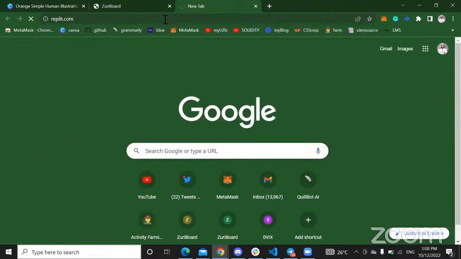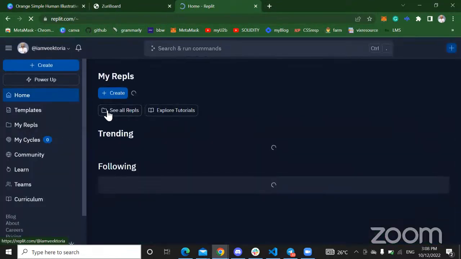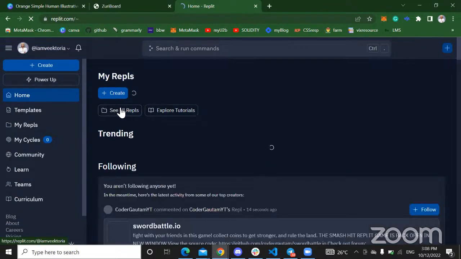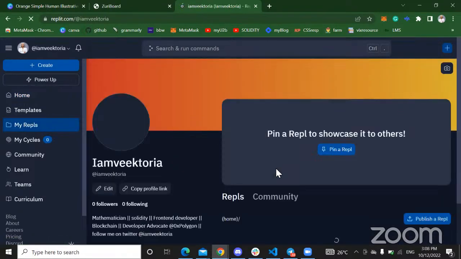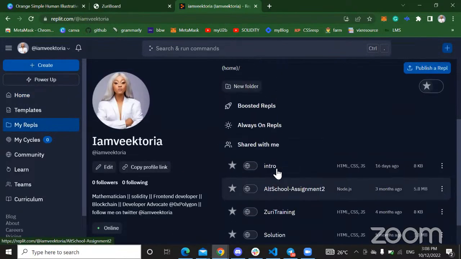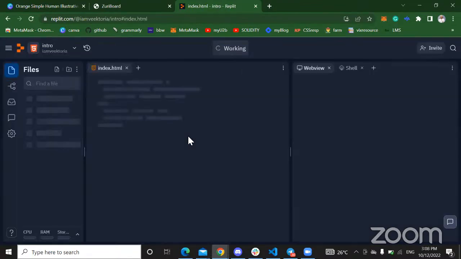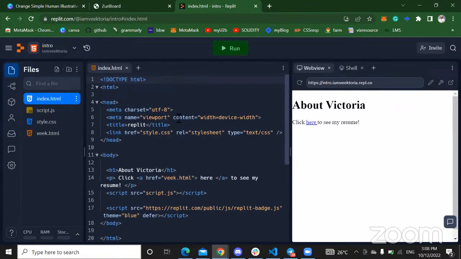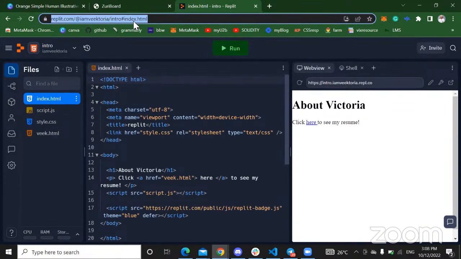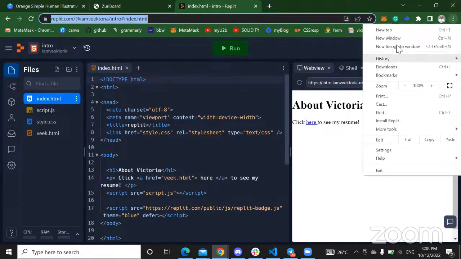So when you go to replit.com, I've explained this in other tutorials, other live classes. I'm just going to open a Replit here, and then this one. So this is it. You're just submitting one link, just one link, right? If I copy this now, let me check this on incognito and see what happens.